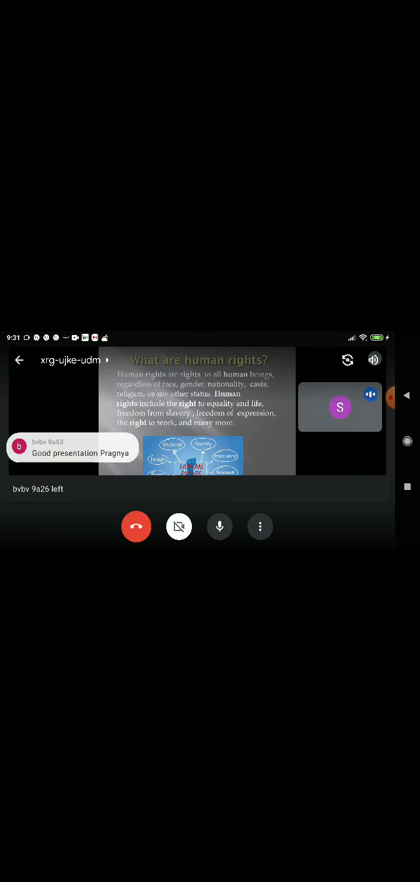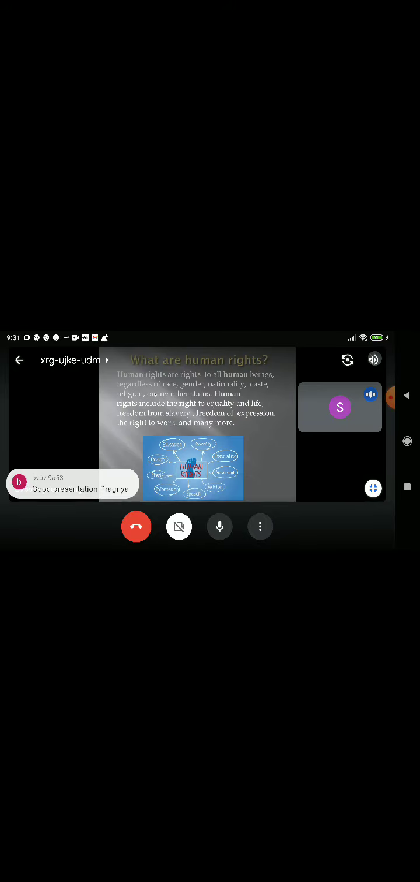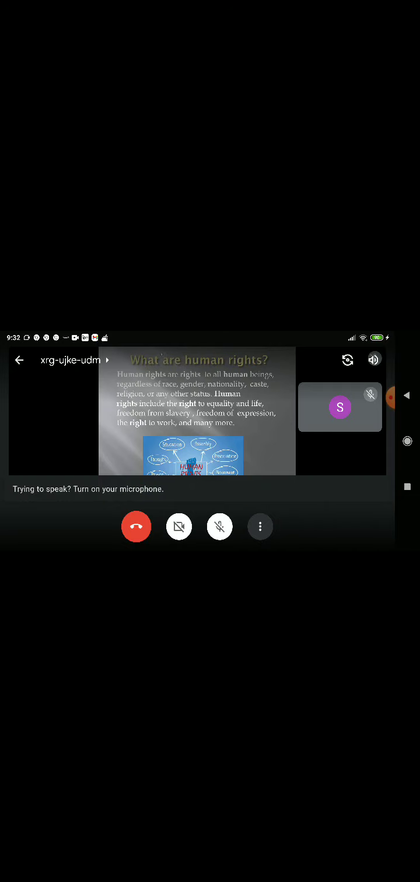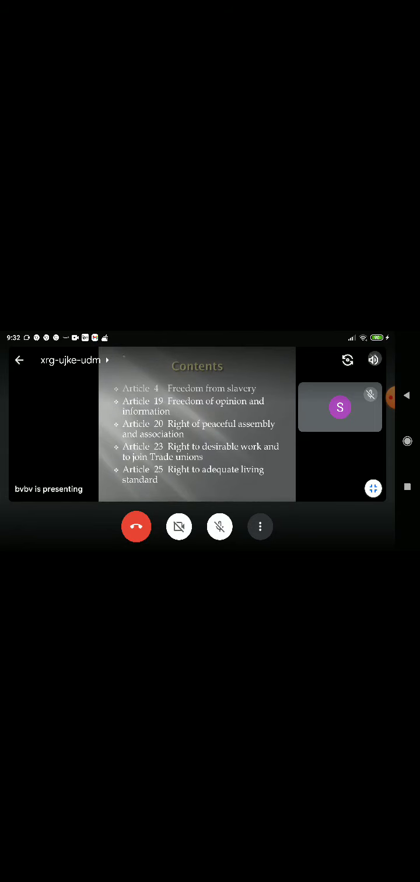First of all, what are human rights? Human rights are rights of all human beings regardless of race, gender, nationality, caste, religion, or any other status. Human rights include the right to equality, freedom from slavery, freedom of expression, right to work, and many more. Today we are going to see some of them.